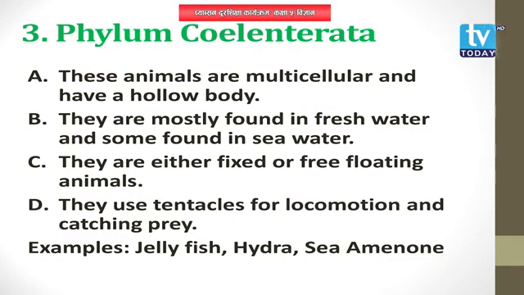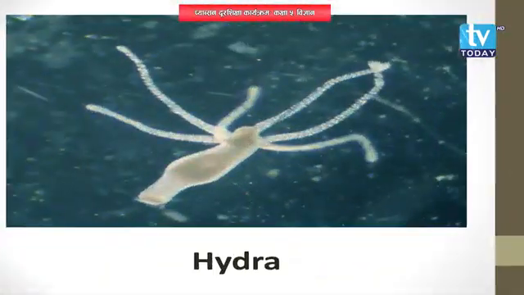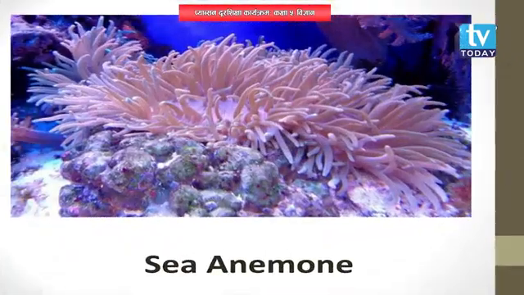They have tentacles for locomotion as well as for catching the prey, catching the food. Tentacles help the animals in locomotion as well as in catching the prey. Alright, and the examples include jellyfish, hydra, sea anemone, etc.